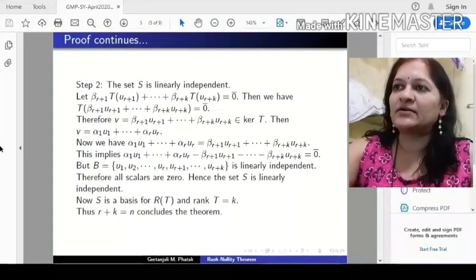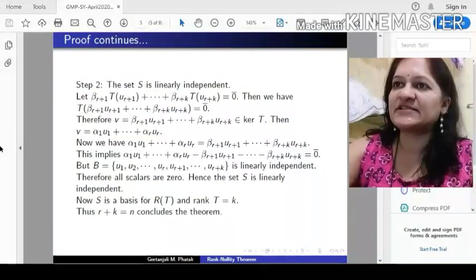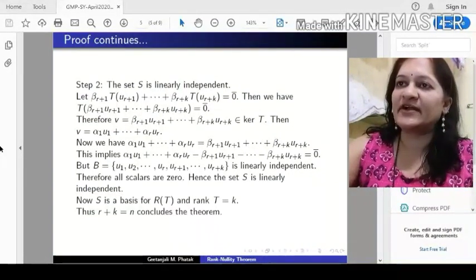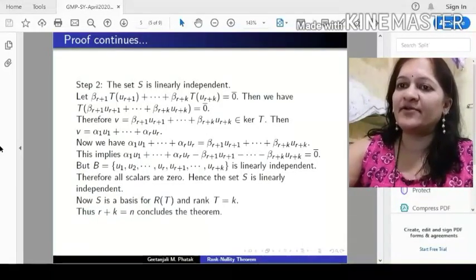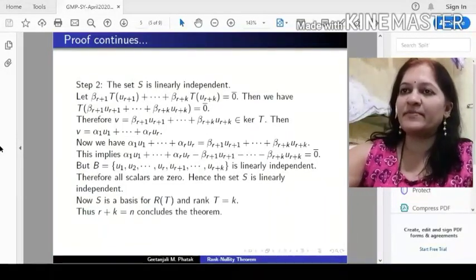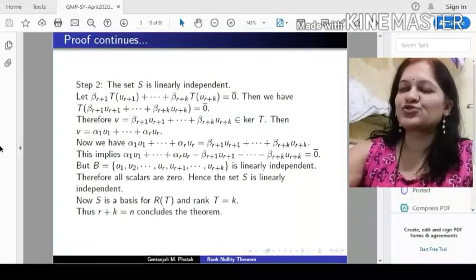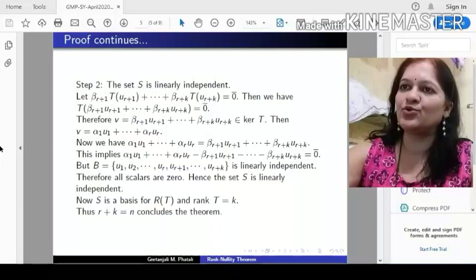But we know that the kernel of T has a basis containing the vectors u1, u2 up to ur. That means this element V is a linear combination of u1, u2, up to ur. So we can write V as alpha 1 u1 up to alpha r ur.